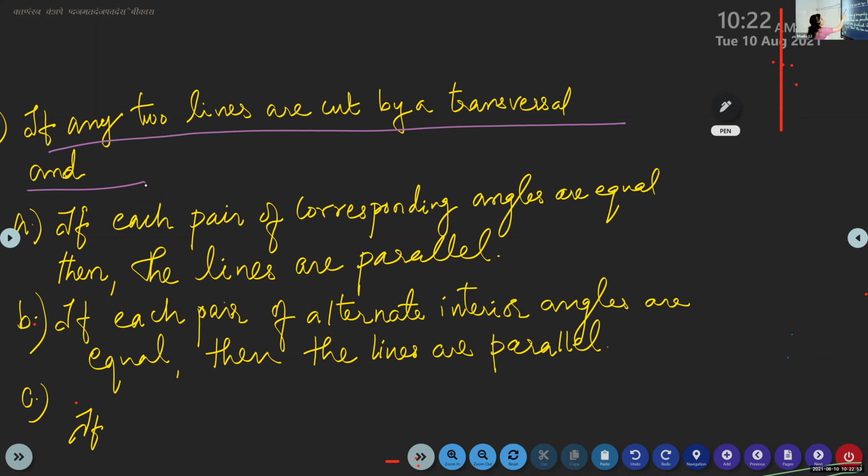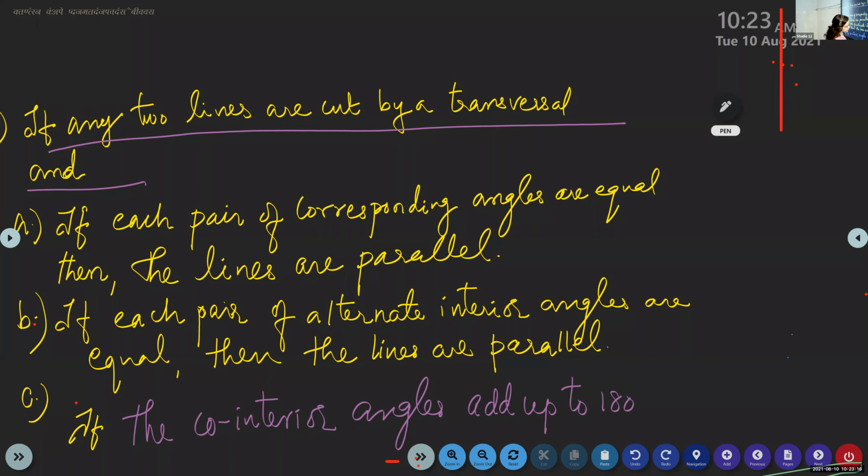So the rule begins like this: if any two lines are cut by a transversal, and if you find that the co-interior angles add up to 180 degrees, then the lines are parallel.